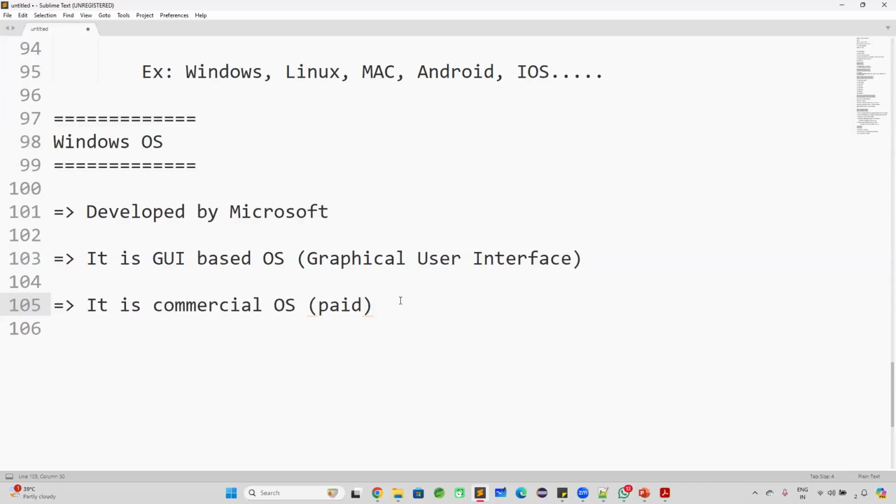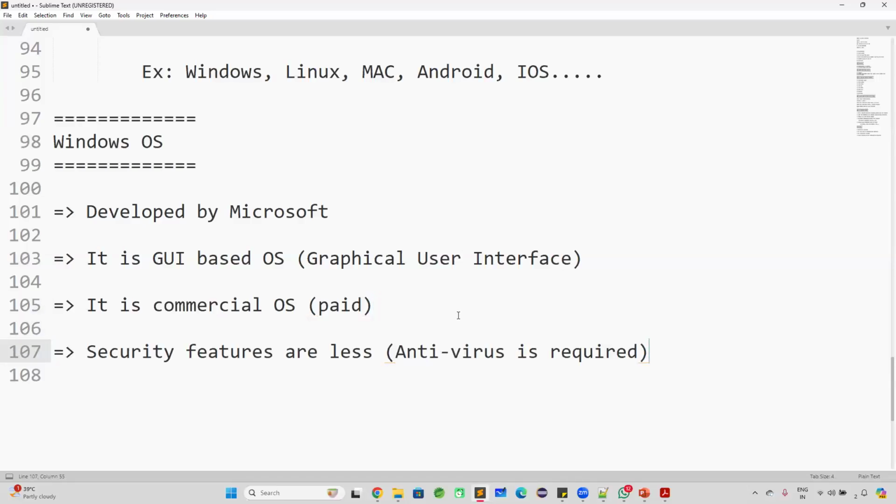So in the IT industry, if anybody wants to use the Windows, definitely they need to purchase the license of the Windows operating system, which is costly. That is commercial operating system. And when you go for Windows operating system, the security features are less in the Windows. Easily, virus can attack the files available in the Windows operating system. That is the reason when you are using Windows operating system, you need to install antivirus software. Okay guys, you need to install antivirus software when you are using Windows.